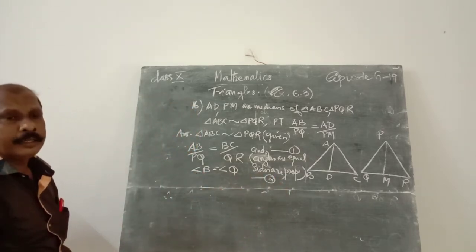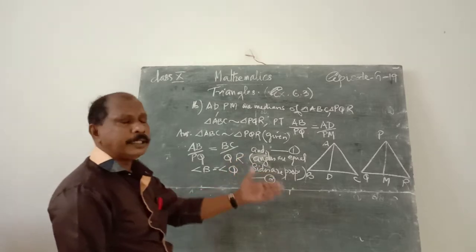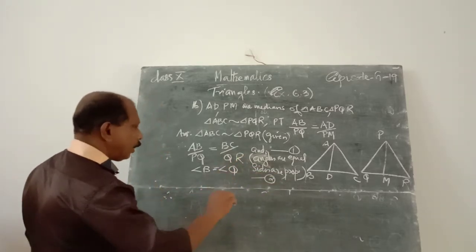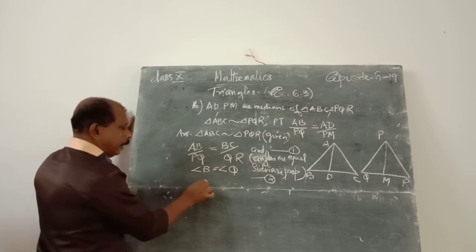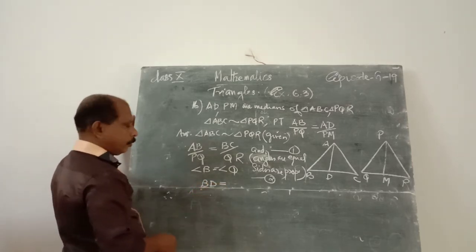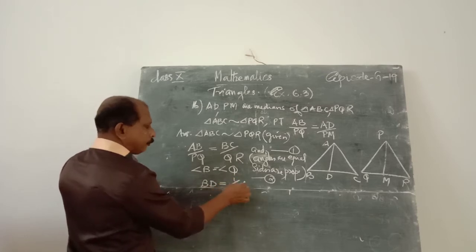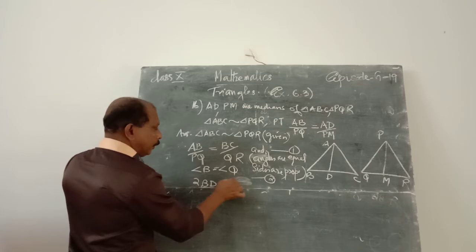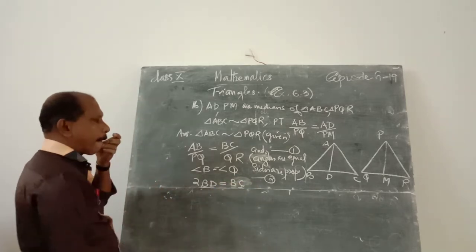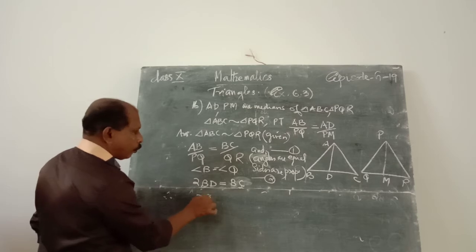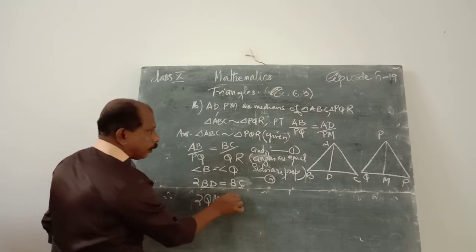What is AD? AD is a median, so it divides BC into equal measure. That is, D is the midpoint. Therefore, BD is equal to half BC, or 2BD is equal to BC, and 2QM is equal to QR.